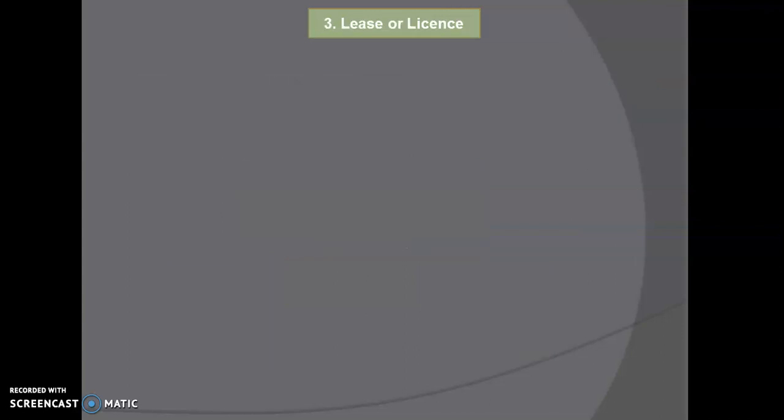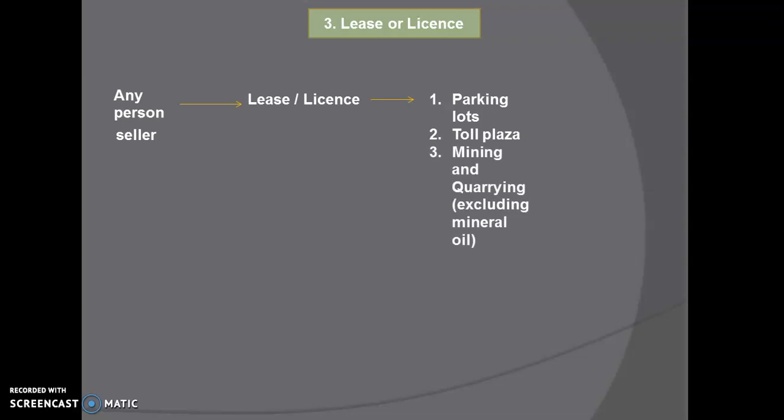Alright. Next is lease or license. Any person who is a seller who grants a lease or license for some purposes, those purposes being parking lots, toll plaza, or mining and quarrying, and it does not include mineral oil. So any person who grants a lease for these purposes to another person who is the buyer, who is taking this contract, excluding any public sector company.